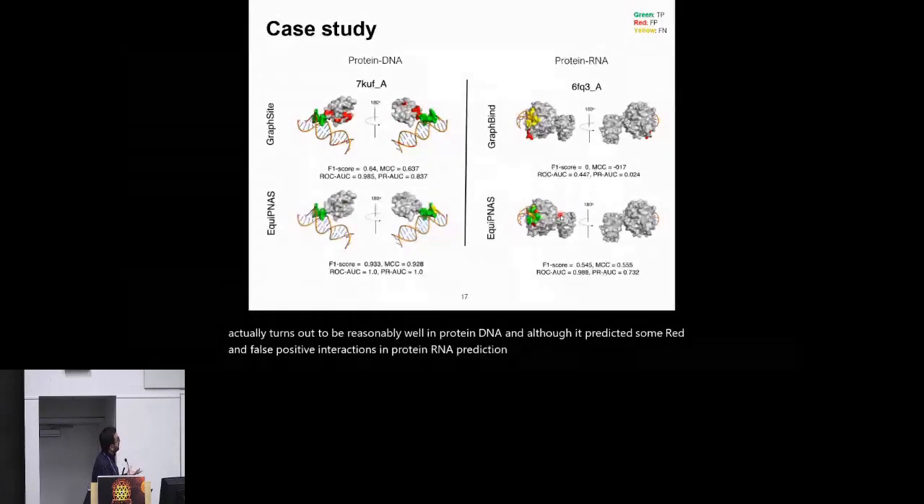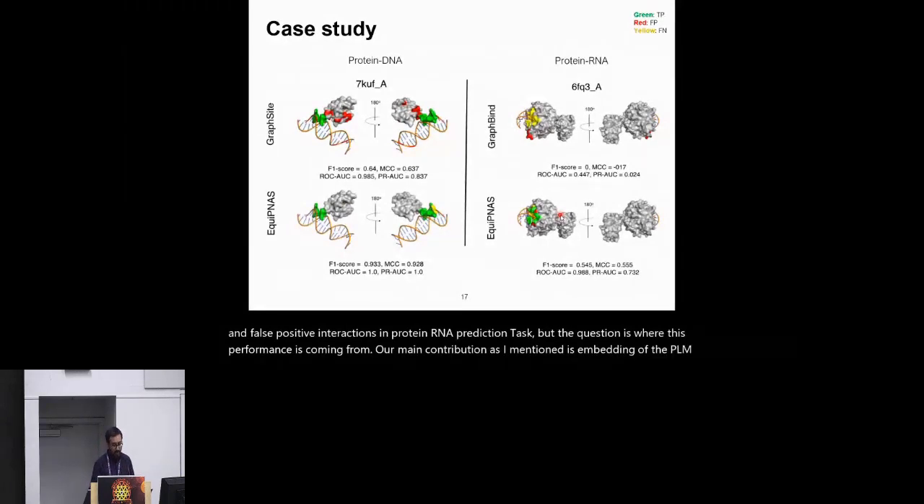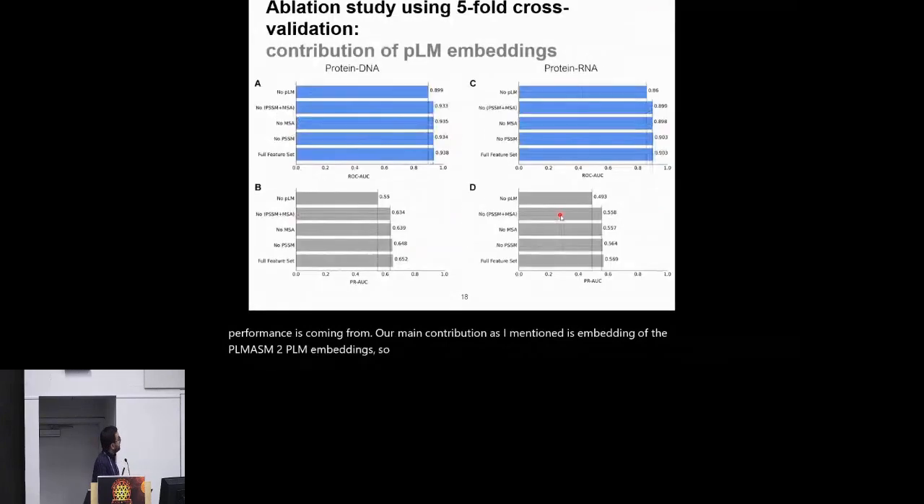But the question is where this performance is coming from. Our main contribution, as I mentioned, is the embedding of the PLM, the ESM2 PLM embeddings. So what's their contribution? To investigate it, we did an ablation study using 5-fold cross-validation, where we systematically removed the PLM embeddings and the evolutionary information from the model and recorded the performance.